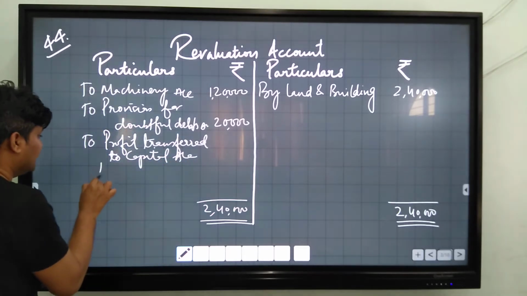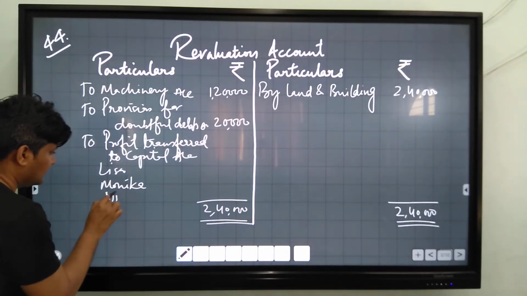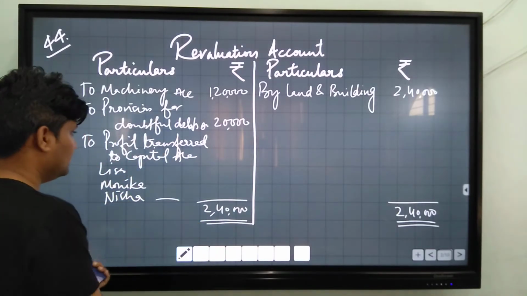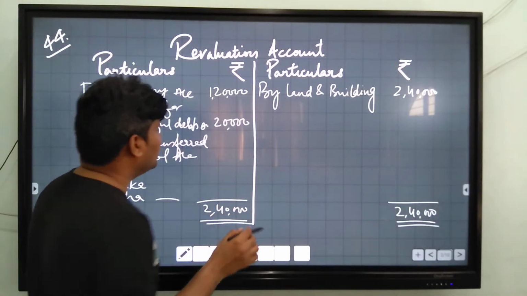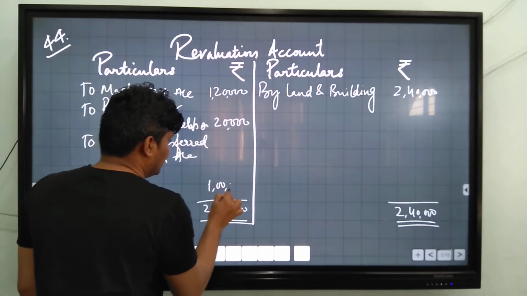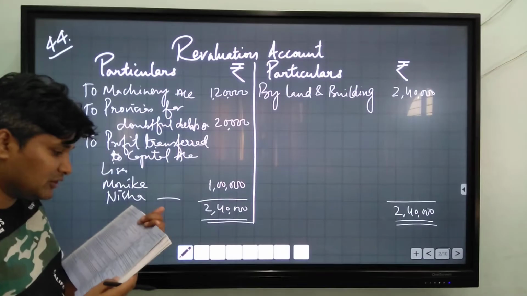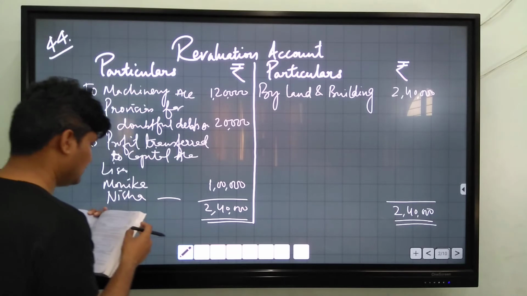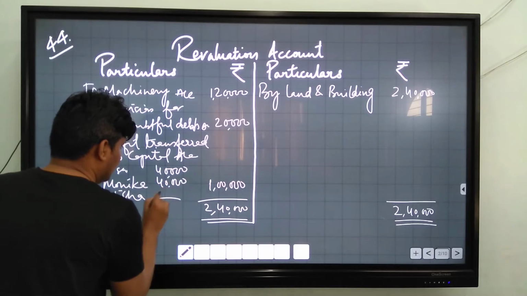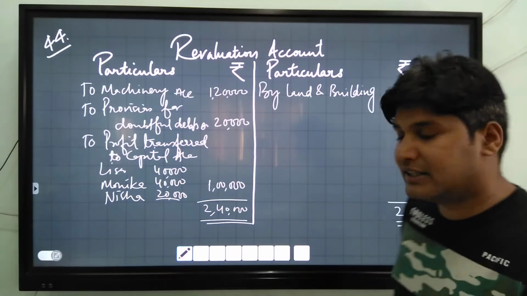There are 3 partners, Lisa, Monica and Nisha, and their profit sharing ratio is 2 to 1. You have to deduct 1,20,000 and 20,000 from 2,40,000 and you will get 1 lakh only. This amount will be divided among the partners in their profit sharing ratio 2 to 1: 40,000, 40,000 and 20,000.